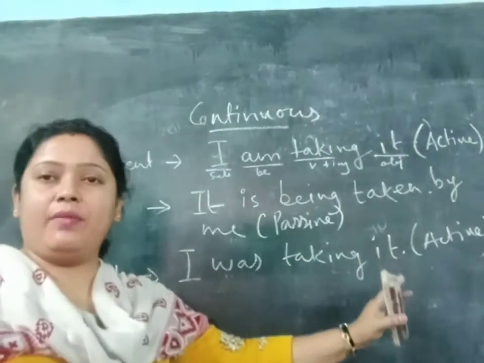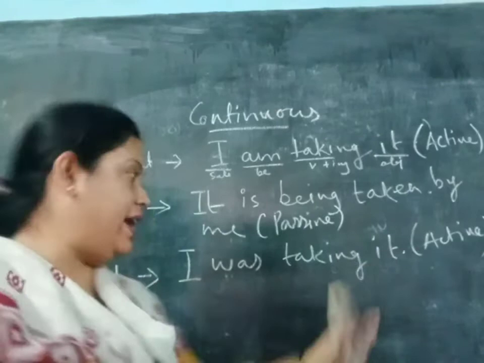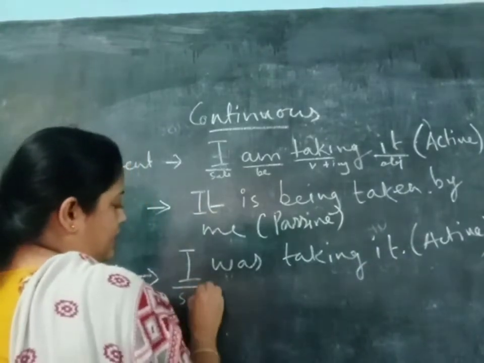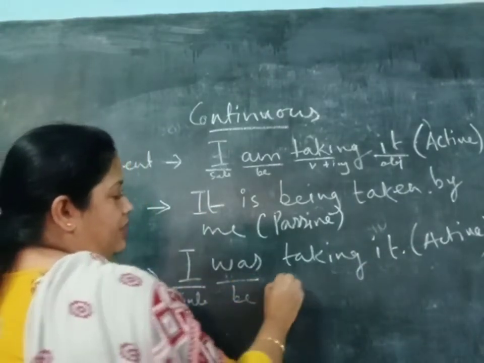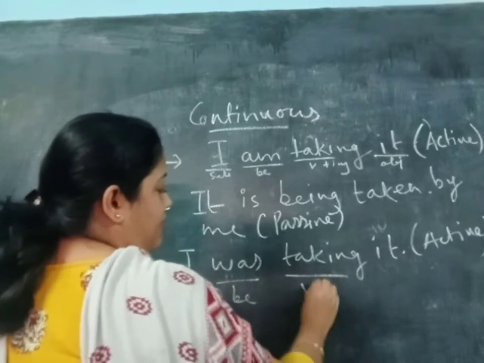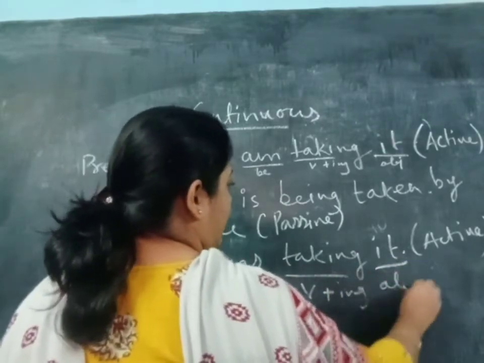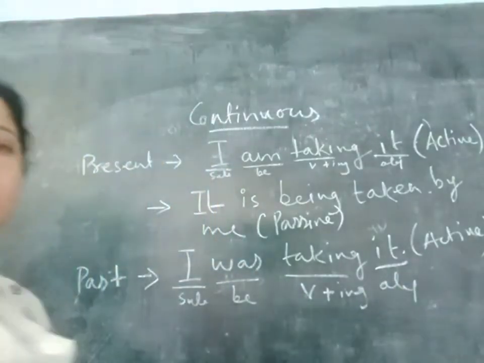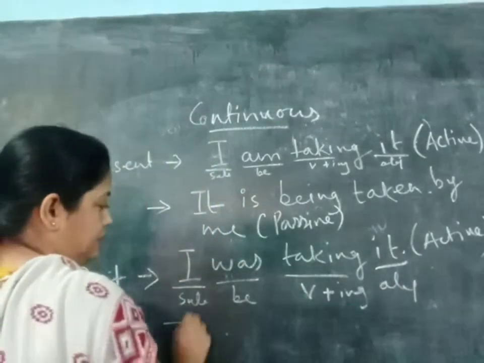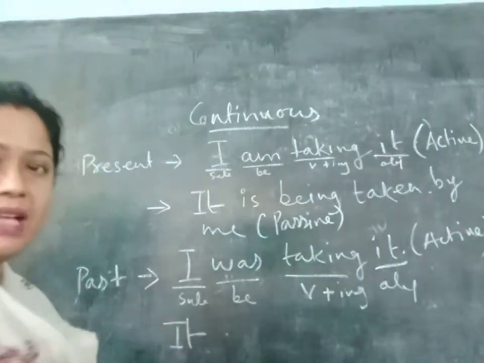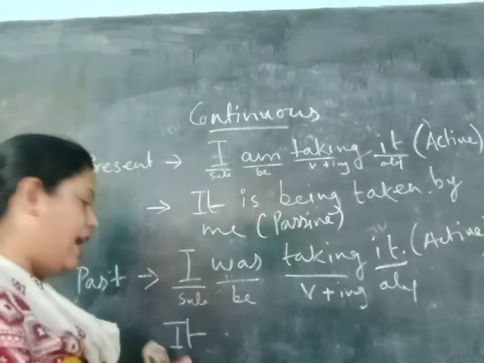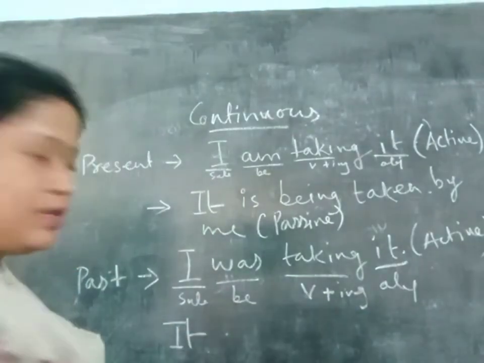First the subject will become the object, and the object will become the subject, you know that. So I is the subject, was is the be verb, then take is the verb plus ing, after that the object. So the object will become the subject, so it. It was, that means past tense, so it will also be was.